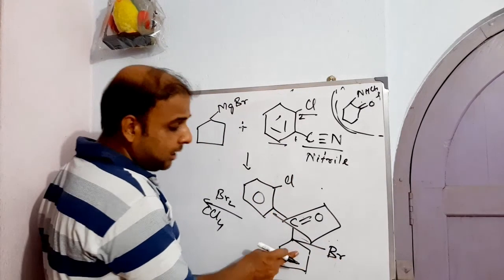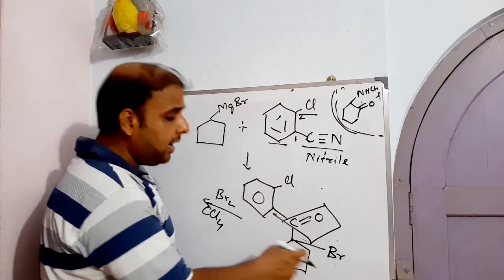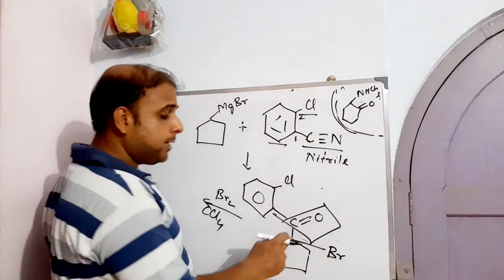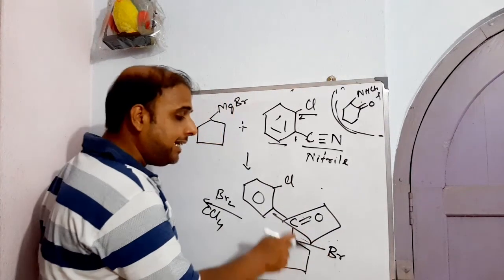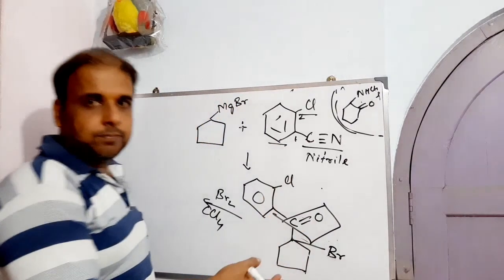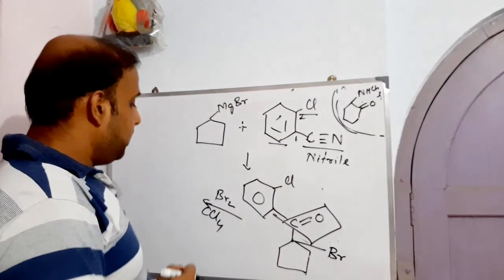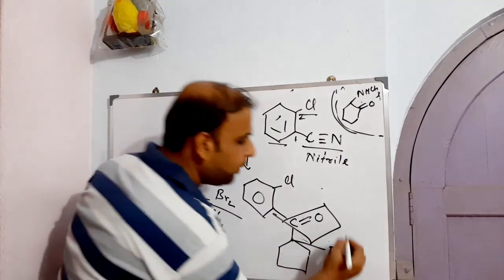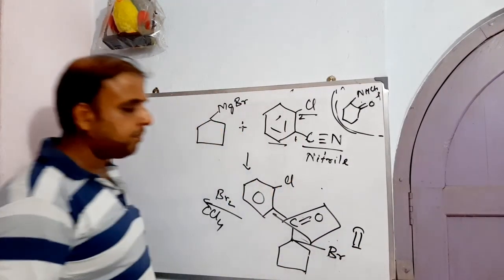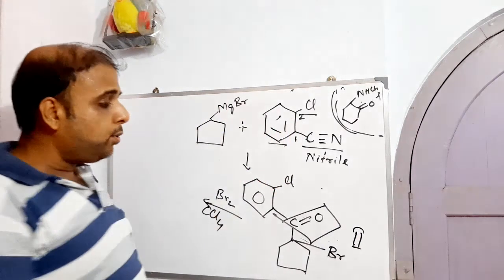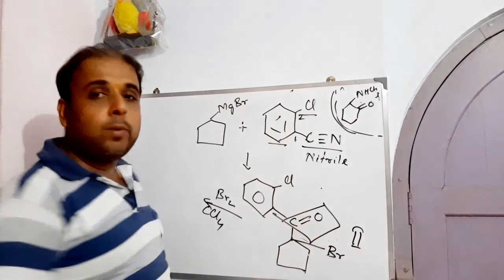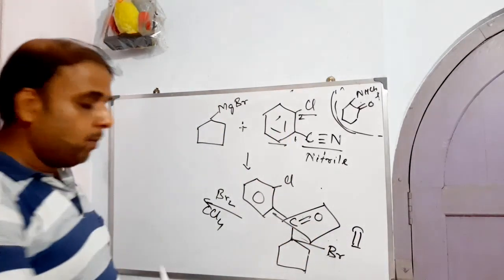That means the same cyclopentyl is holding a bromo at its first position. That means one bromo, cyclopentyl, one aryl carbonone or carbinone. Anything you can say, right? Chalo. Now, so this is happening. So now we got what? The intermediate 2. Once this intermediate 2 has formed, what will happen next?